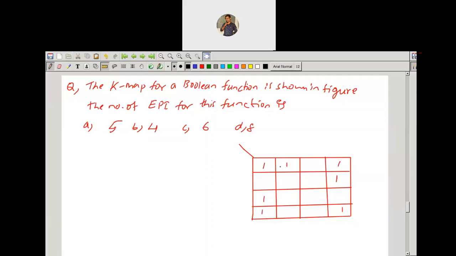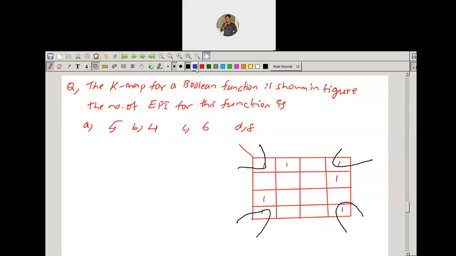Let me check it out. While you're doing a problem by using K-map, first we go for the maximum number of cells we can group here. So here I can group a maximum of 4 cells by using the corner grouping. Every corner has a minterm, so we can group these 4 cells. Maximum 4 cells we can group here by using the corner grouping.